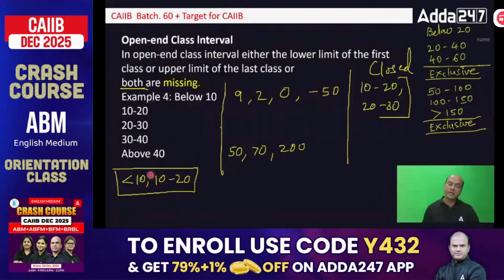Now you tell me, if I give you this classification, less than 10 and 10 and 20, is this open-ended or closed-ended? It is open-ended. Very good. It is open-ended because one is missing. First is missing, right? Similarly, you can have reverse also. 10 to 20 and greater than 20. So that is also open-ended. So where you can have infinite number of answers is called open-ended. Got it?